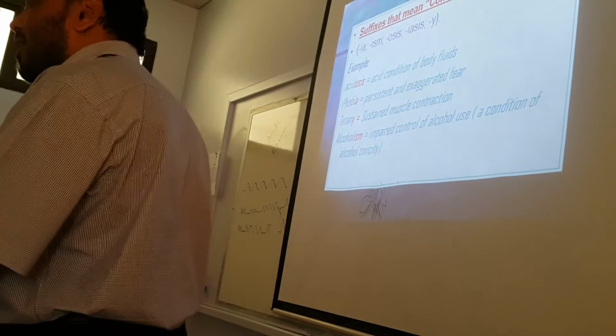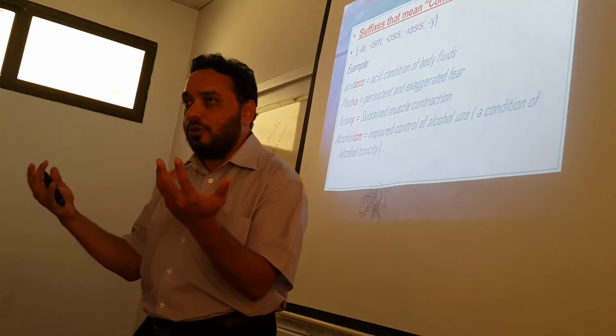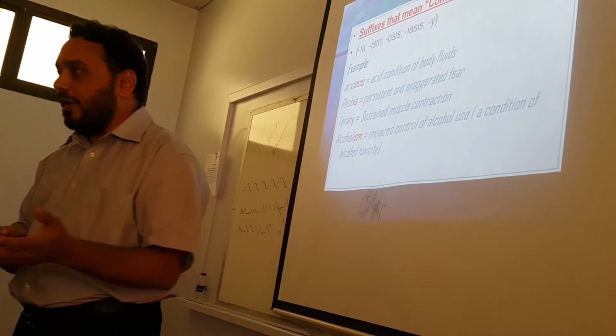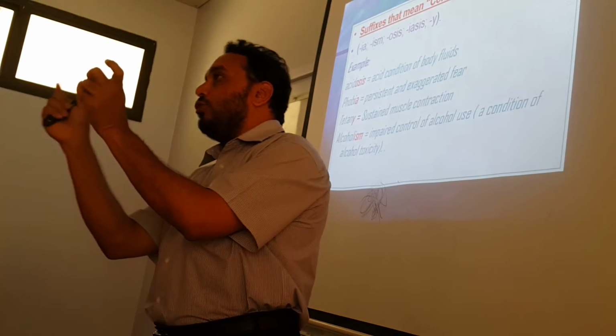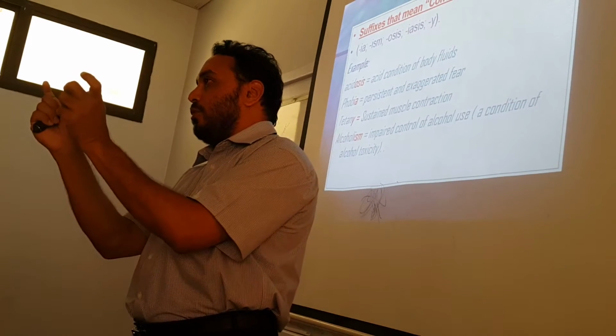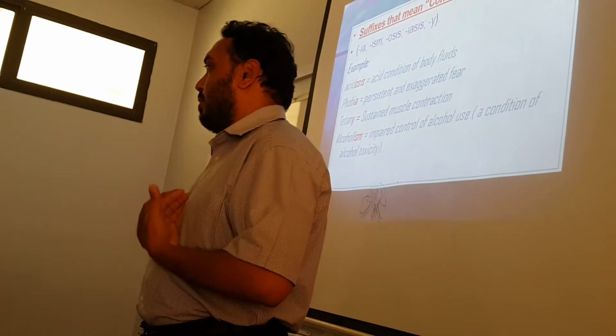Suffixes that mean condition of, like we have seen previously: ia, ism, osis, iasis, and y. Example, acidosis. Acidosis means increased acid level or decreased pH of the body fluids. For example, if you are talking about body fluids or the blood. Acidosis is the condition. If you add osis to it, that means higher acidity or lower pH levels in our body.